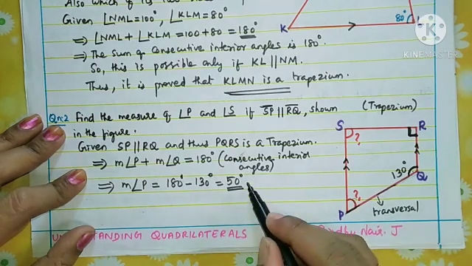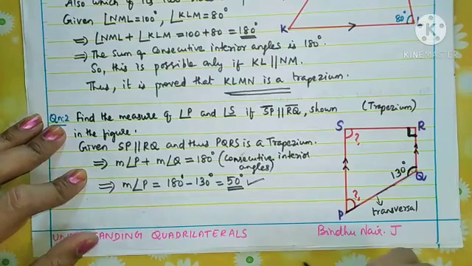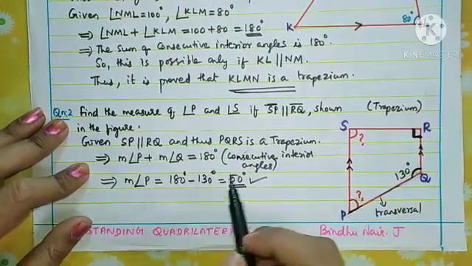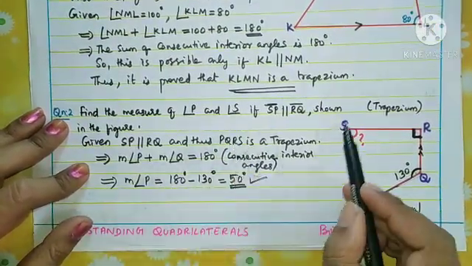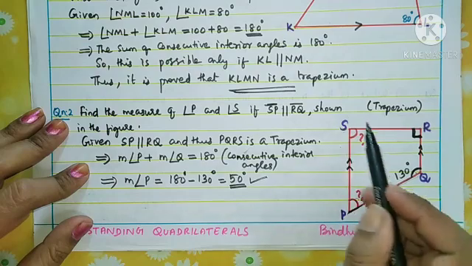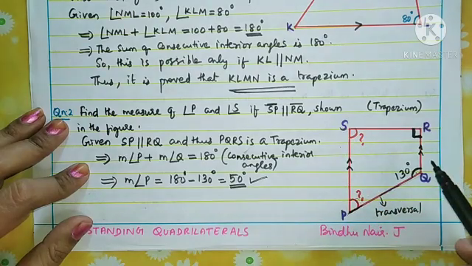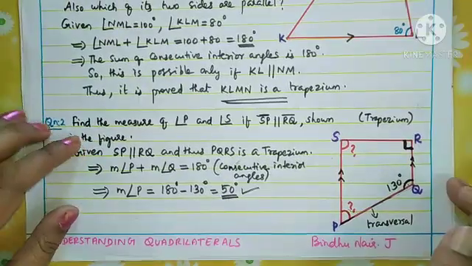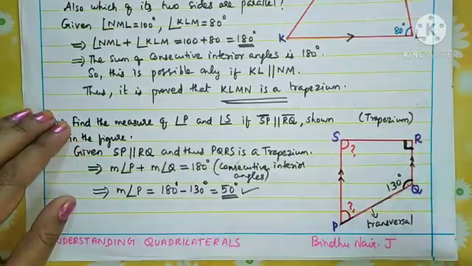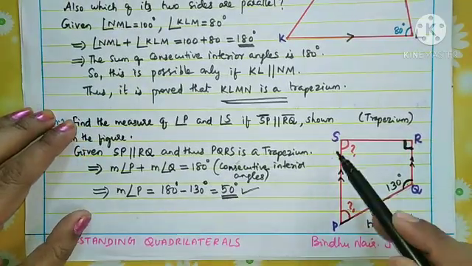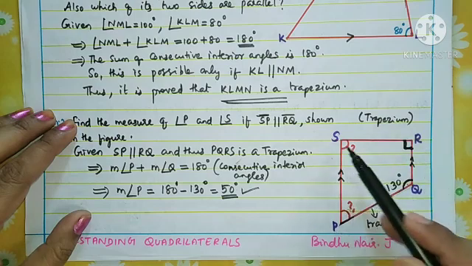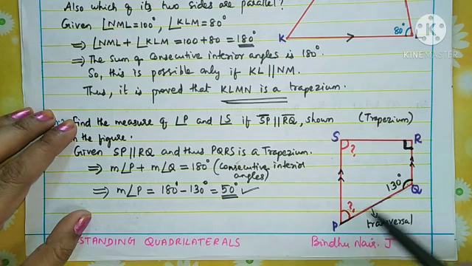So our one answer is over. Now we want to find out the measure of angle S. How to find out, children? Any idea? This also you learned in the previous video. You see, this is a quadrilateral and already you have three angles.